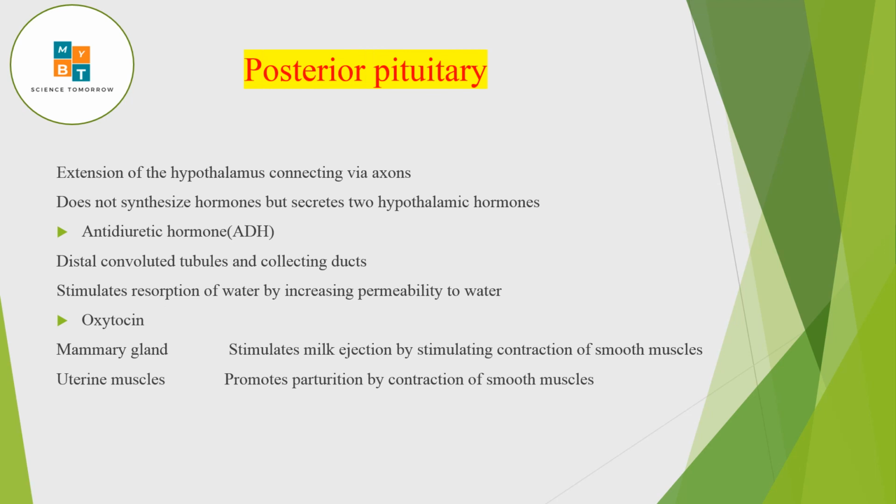And when you consider the oxytocin, this will act on two organs, especially the mammary gland. I have said that in the previous part also. So here it will stimulate milk ejection, and this is by stimulating contraction of smooth muscles at the mammary gland. And also oxytocin is very important in uterine muscles. What happens here? It will promote parturition, by contracting the smooth muscle of the uterus. So these are the posterior pituitary hormones.